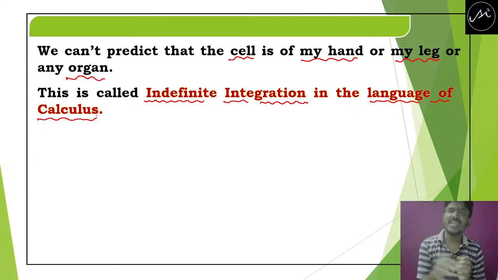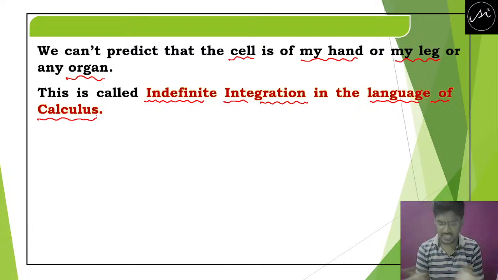Why is it called indefinite? For that, this is the answer. By differentiation of my body, you will get the cell, but if you do the integration of the cell which you got, it is not predictable whether it is going to give the leg, the hand, or the organ.